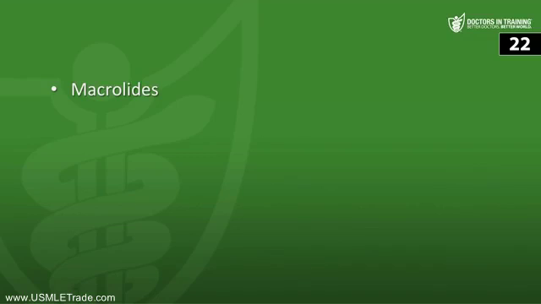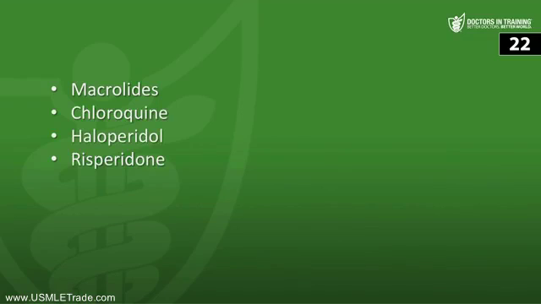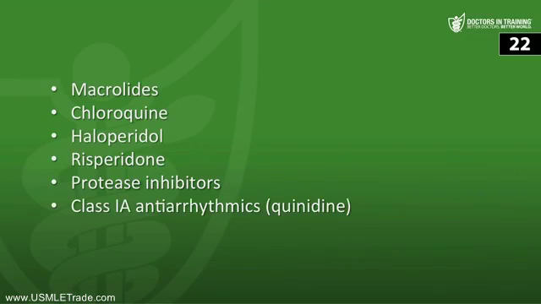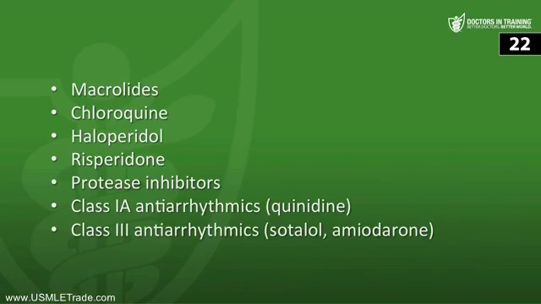Next, what drugs are known to prolong the QT interval, increasing the likelihood of torsades in those at risk? So think of macrolides, think of chloroquine, think of haloperidol and risperidone, the antipsychotics, think of protease inhibitors, think of the class 1A antiarrhythmics, something like quinidine is an example, and then the class 3 antiarrhythmics, something like sotalol and amiodarone are examples of those.